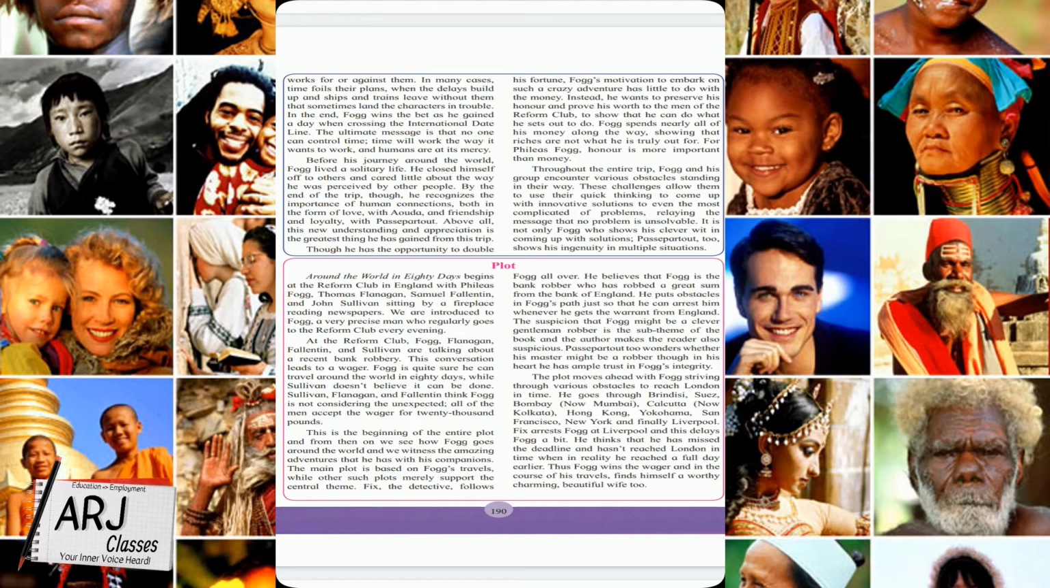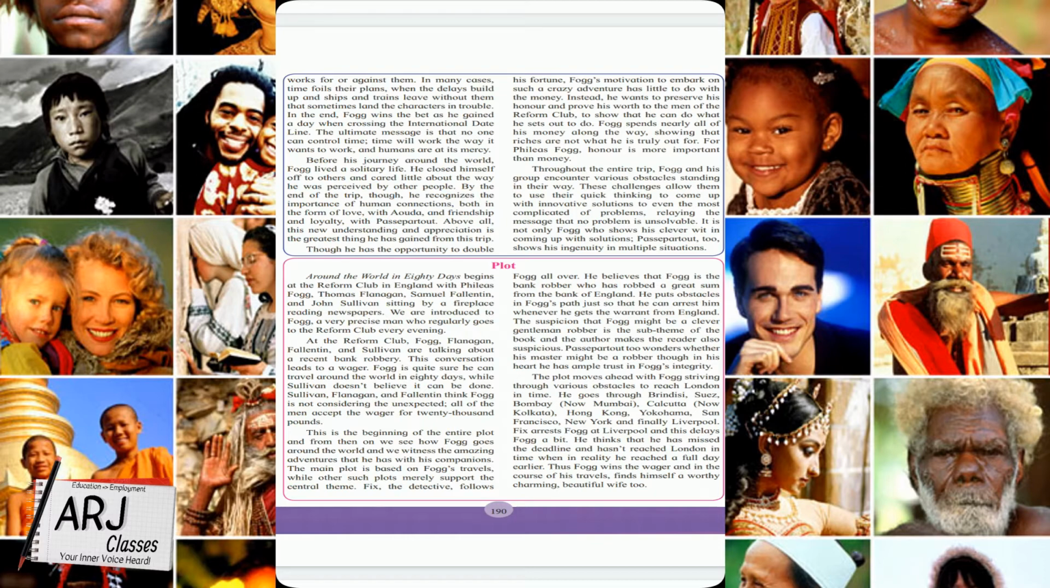Phileas Fogg, Thomas Flanagan, Samuel Fallantin, and John Sullivan, these four people are sitting by a fireplace reading newspapers. A fireplace is there in foreign houses. And they are gathered over there because they are club members. Maybe they're at the clubhouse where they are meeting together. We are introduced to Fogg, a very precise man, a very perfect man. He needs all things perfect, and he regularly goes to the Reform Club every evening. Every evening, these people are meeting. Fogg also comes there every evening.